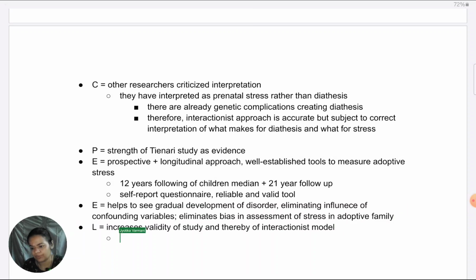There is a counterpoint to this, though their methods are very good. In fact, I did not mention ecological validity. It is very realistic, what they have done. It's not a simulated type of experiment.